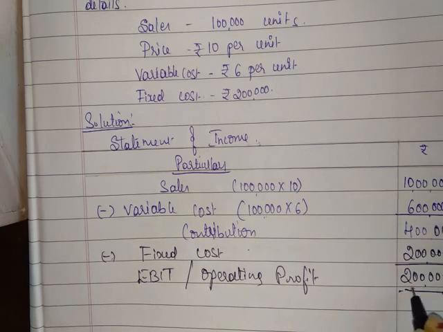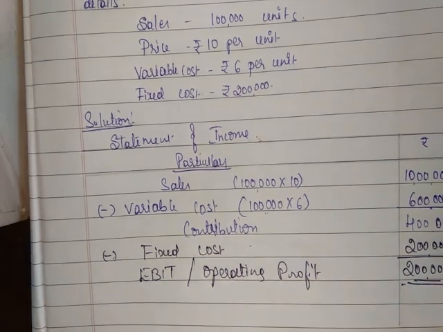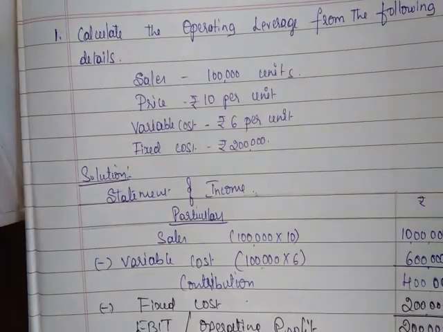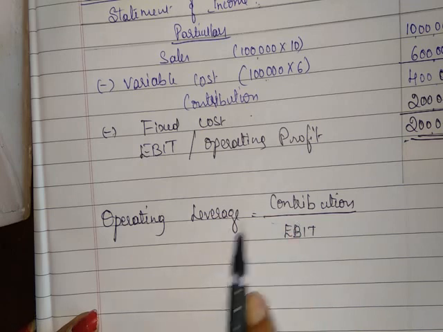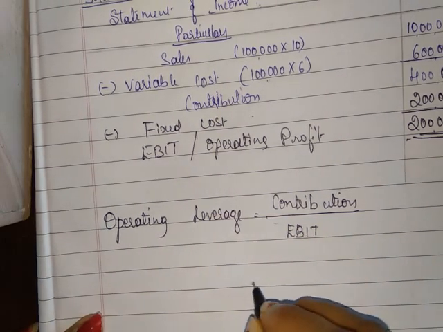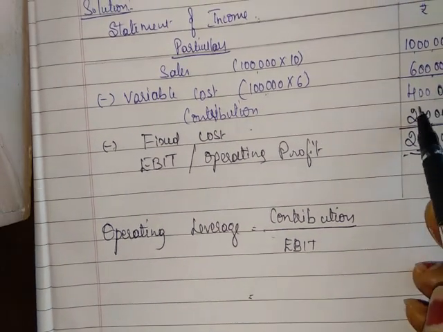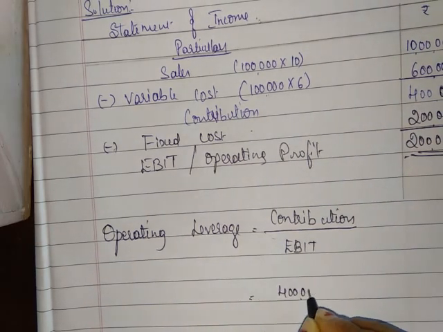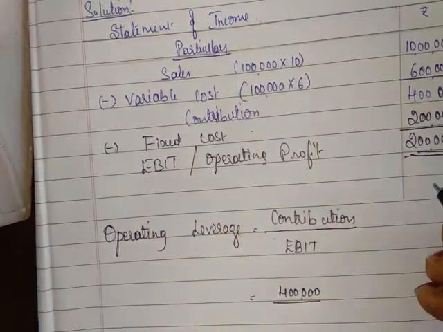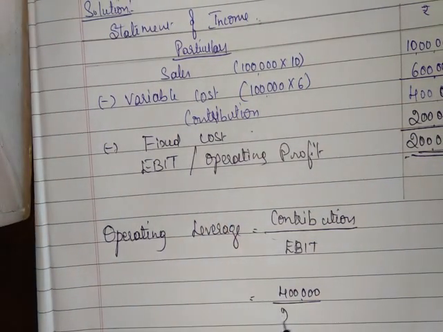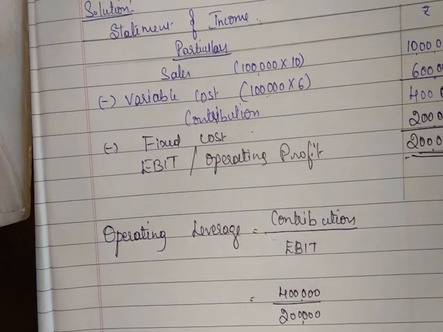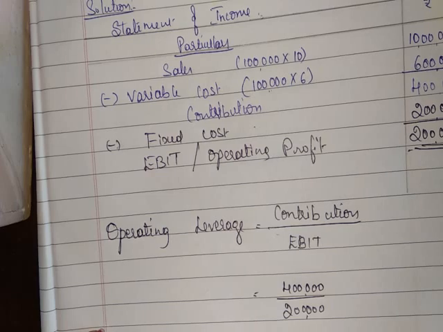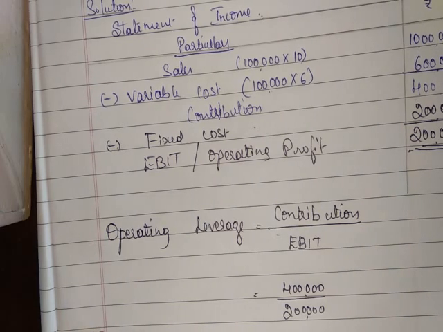So operating profit or EBIT is 2 lakh. Now we have to write a formula to calculate operating leverage. The formula is contribution divided by EBIT. What is contribution? Sales minus variable cost. Contribution is 4 lakh. And EBIT you get from the statement of income, that is 2 lakh. So operating leverage is equal to 4 lakh divided by 2 lakh. It is 2 times. So operating leverage is 2 times.